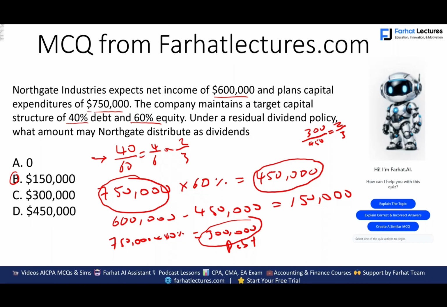So the point I'm trying to make here, the reason why they give you the capital structure, is because they want to keep this capital structure the same. Now, a more complex problem would say they're planning to change their capital structure to 50-50, then you have to change the whole thing. Now, generally speaking, on the CPA, CMA exam, they don't give you those changes. Maybe on the CFA exam they do, but we don't teach for the CFA exam.